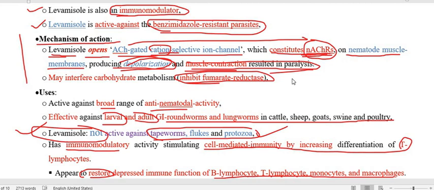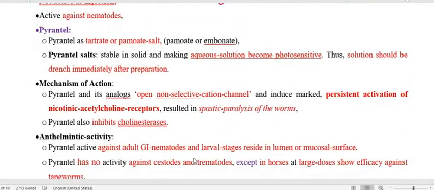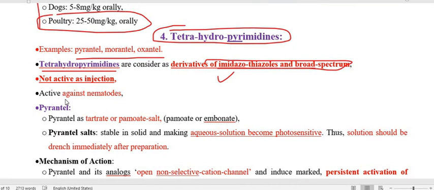Here in this case, no doubt, this is the nicotinic acetylcholine receptor, the cholinergic receptor, with the tetrahydropyrimidines, but they are non-selective cation channel opening. And of course, they are going to produce paralysis, but non-selective. That we are going to show you. So they are active against the nematode, not active as injection. And as we know, it is better to avoid levamisole by the injection route.